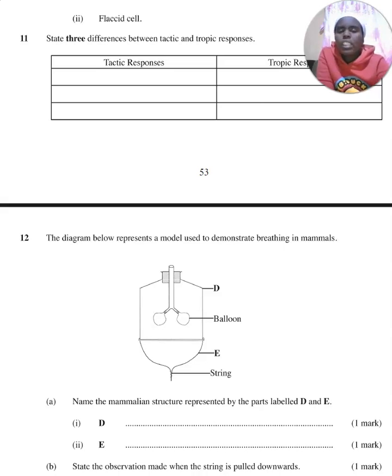Tactic responses, they are fast. Tropic responses, they are slow. Tactic responses are not influenced by growth hormones, while tropic responses are influenced by the use of growth hormones. Tactic responses, they are temporary. Tropic responses are permanent.